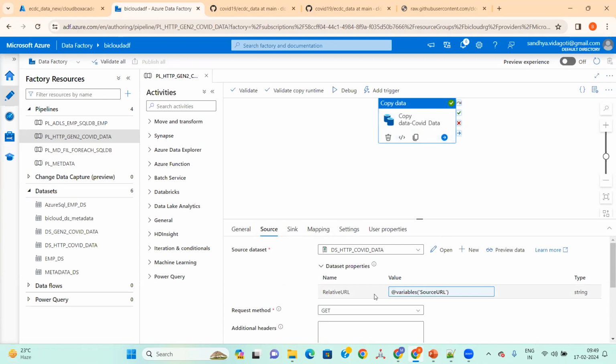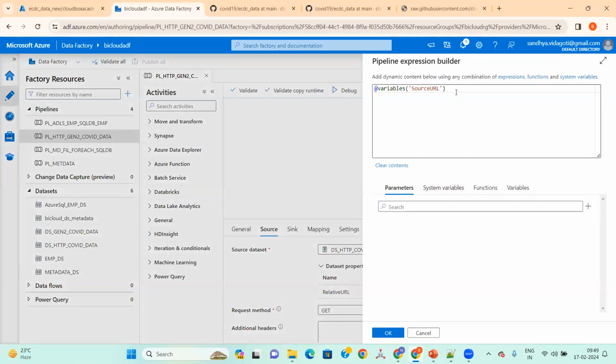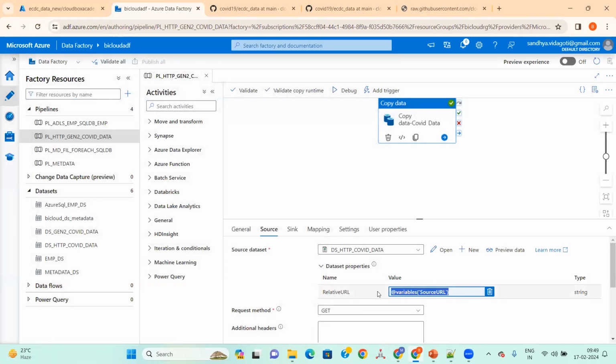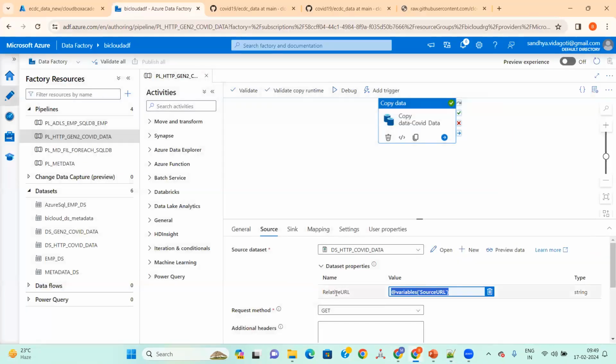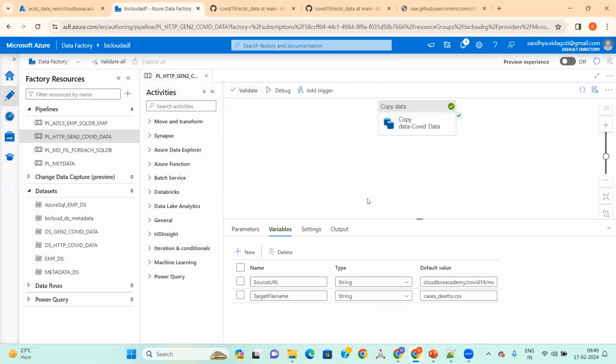Previously, we gave the relative URL, and in the relative URL we gave the actual value here. This is the key value. Previously we hard coded it here. Instead of doing this, we gave the complete path. Now what we have done is we created a variable so that it maps to that parameter. So this is a parameter and this is the variable, a key value pair. And this is where you use it again. This is the default value which we use.